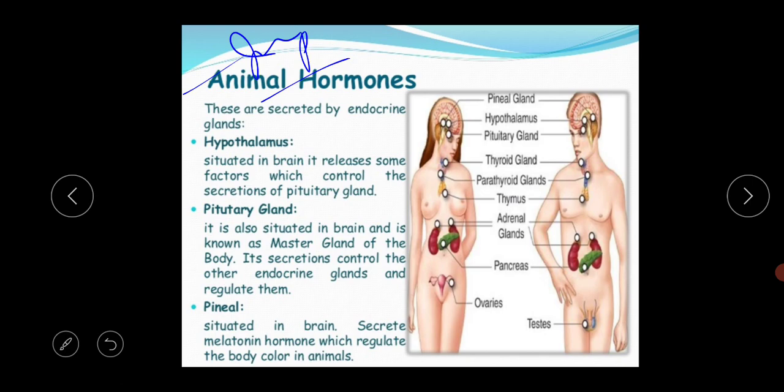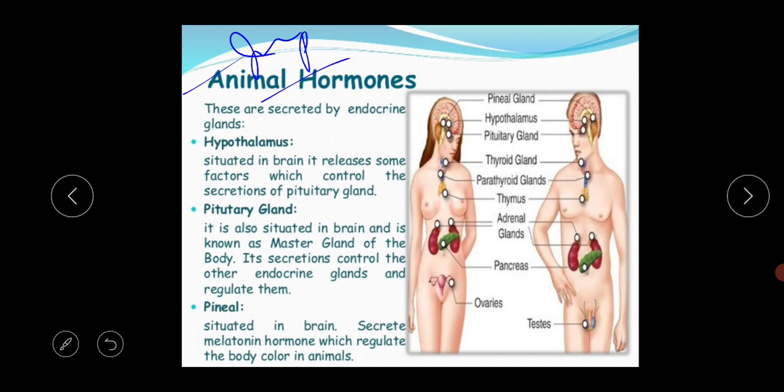Apart from this, these hormones are non-nutritive in nature. There is no nutrition present in the hormone system. So these are the basic 2 to 3 features you should know about the hormones.